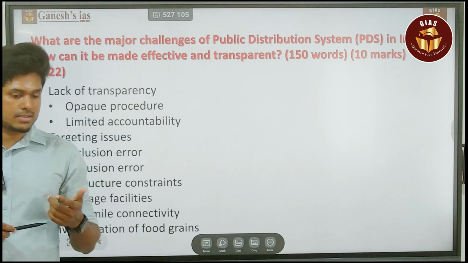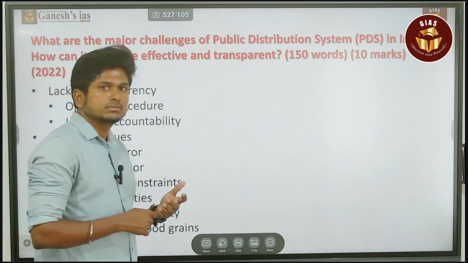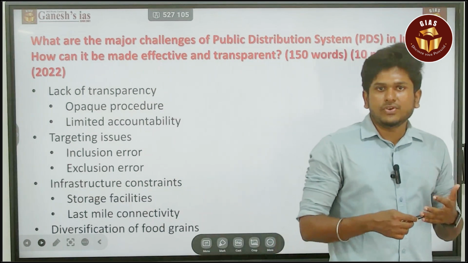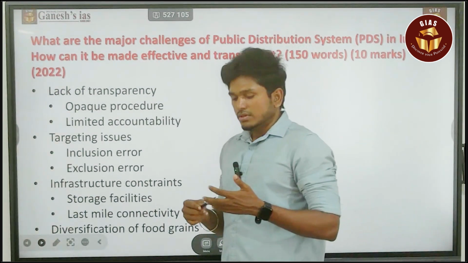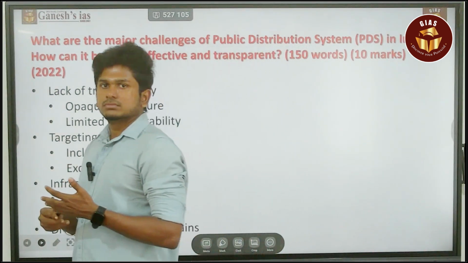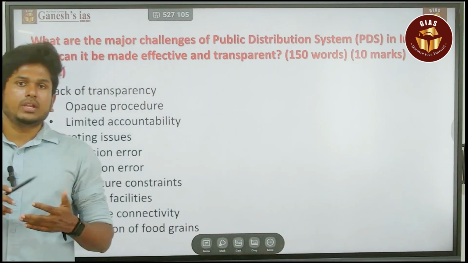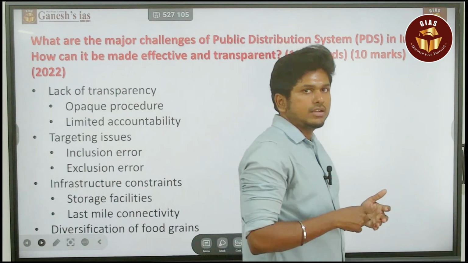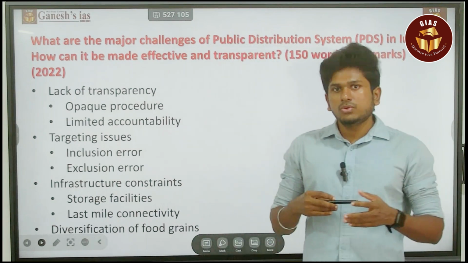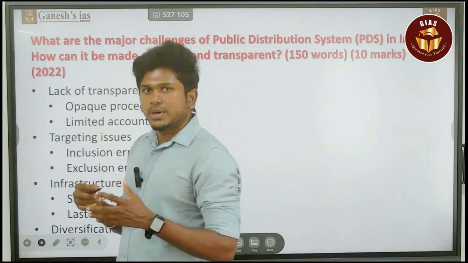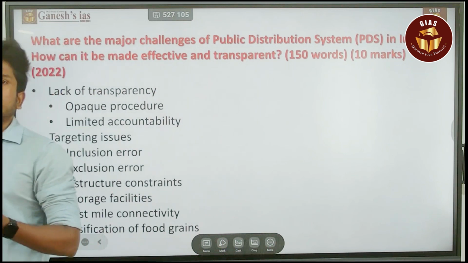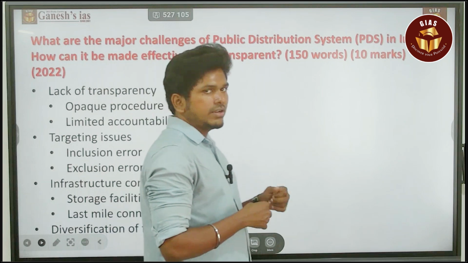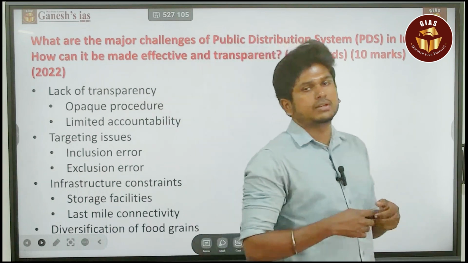Other than these challenges is the open procurement. They will procure rice and wheat at the rate of MSP. They will procure every rice and wheat in India. That leads to huge procurement, but the issue is there is no storage facility. Without a storage facility, that leads to wastage of the food commodities.